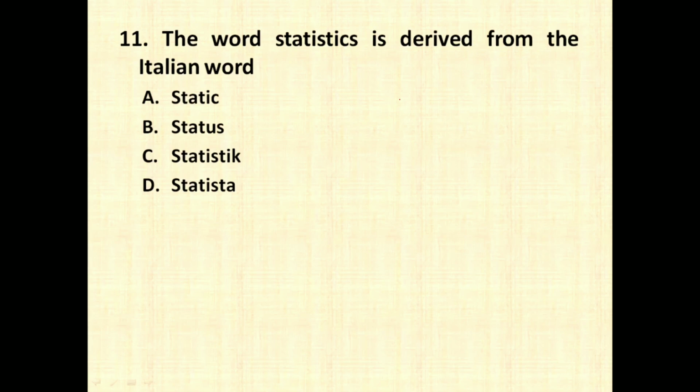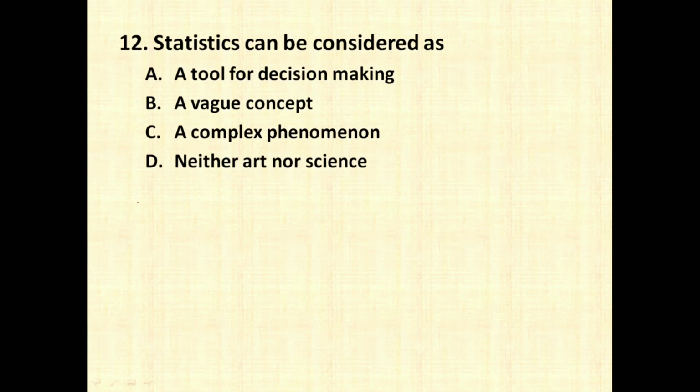The word statistics is derived from an Italian word statistic, status, statistic, statista. So the correct answer is option number D, Statista, which means statesman or politician. Statistics can be considered as a tool for decision making, a vague concept, a complex phenomenon, neither art nor science. So vague concept definitely is not correct. Neither art nor science, this is also not correct, because statistic is both art as well as science.